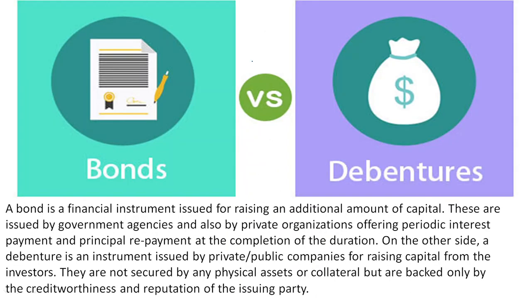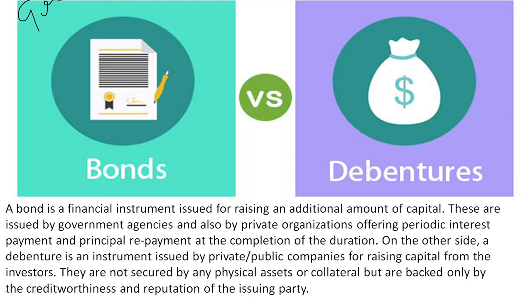Then comes bonds and debentures. These are the instruments of raising finance. You can raise finance through bonds and debentures. Now, a bond is an instrument that is issued for raising an additional amount of capital. These are mostly issued by governments and corporations. Government agencies are there, and private, maybe private as well.